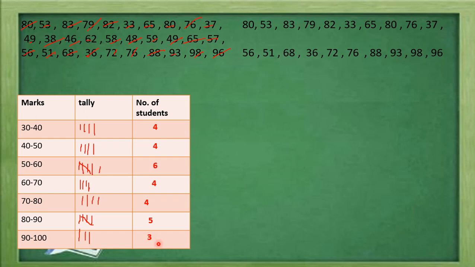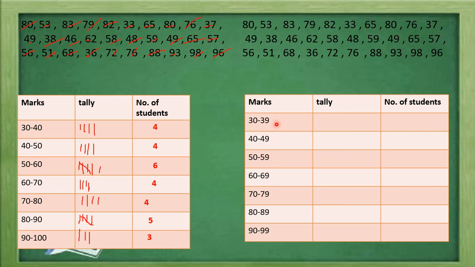In the same way, when we make the frequency distribution with class intervals, or the marks in groups 30 to 40, 40 to 50, this is one variety of table. Again, we can make the table for the same data in another way, that is 30 to 39, then 40 to 49, then 50 to 59.